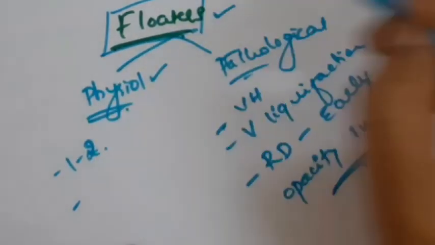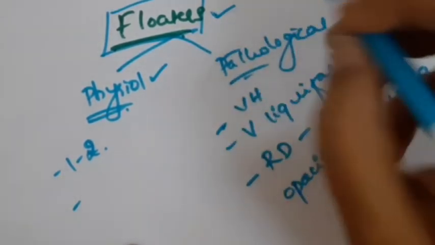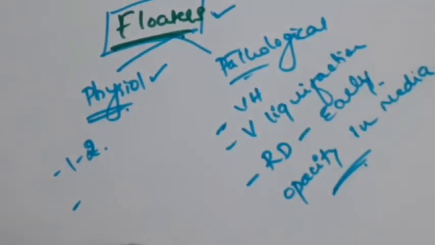This is one of the most important questions which you should ask even when you are examining a patient of cataract or any other anterior segment condition, because this gives a rough clue about the posterior segment, that is the integrity of the retina. So this is about floaters.